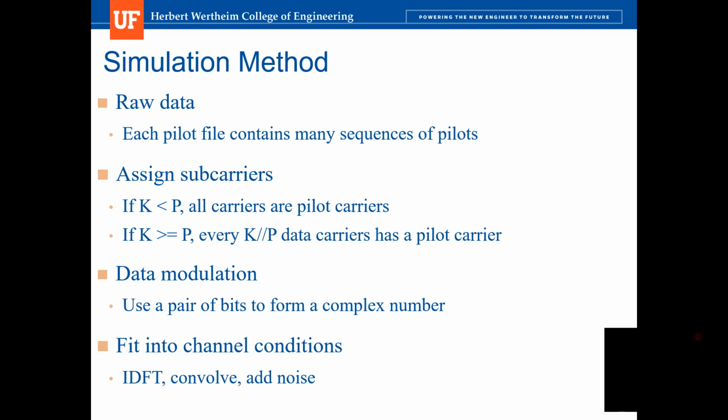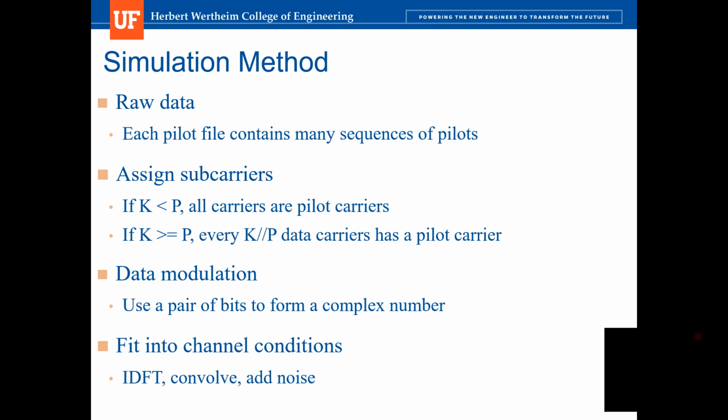Now I will introduce the simulation method of this project. The raw data that we have for the simulation are many pilot files, and each pilot file contains many sequences of pilots. The first step of the simulation is to check whether the number of bits that we want to transmit, which is K here, is smaller than the number of pilots, which is P here.